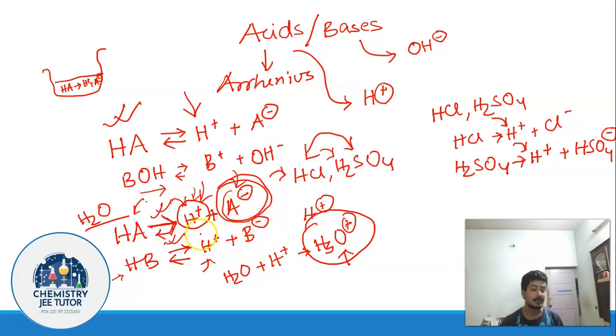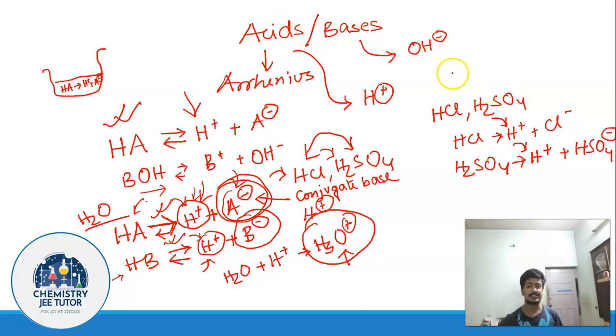So you will have different extents of H plus ions produced in case of HA and HB, because A minus and B minus are going to have different stabilities. The one which is more stable is going to give you more H plus, and correspondingly the acidity of that is going to be greater. So what we have boiled down to is that this anionic portion is known as the conjugate base of an acid. You remove an H plus ion, whatever you are left with is the conjugate base of that corresponding acid.